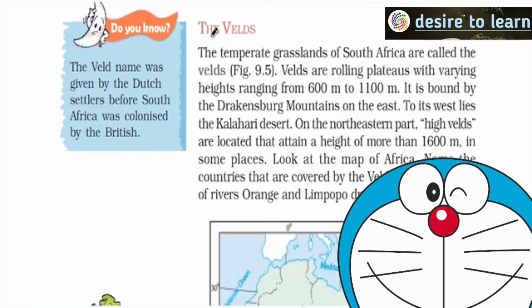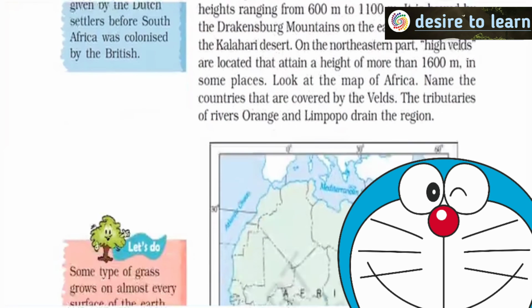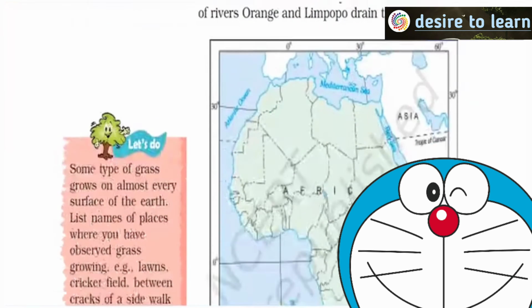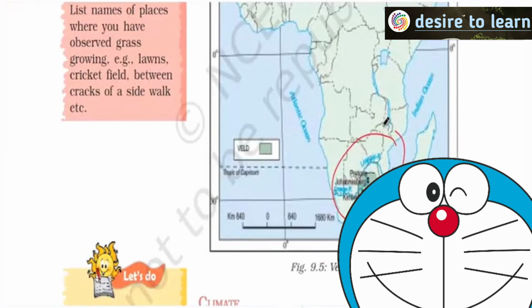Next, we are actually talking about the velds in South Africa, right? So here, it is actually bound by Drakensberg Mountains on the east and Kalahari Desert on the west. Can you see this? You have Orange River, Limpopo River. Please locate these in your atlas. It's very, very important for you to look at it, right?